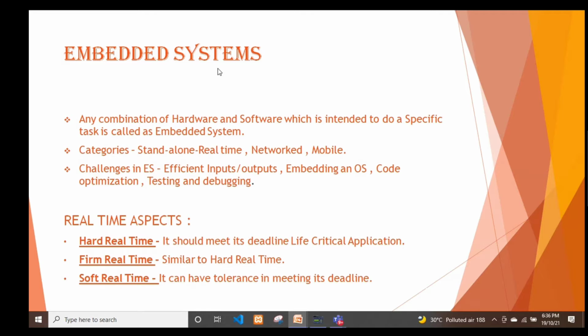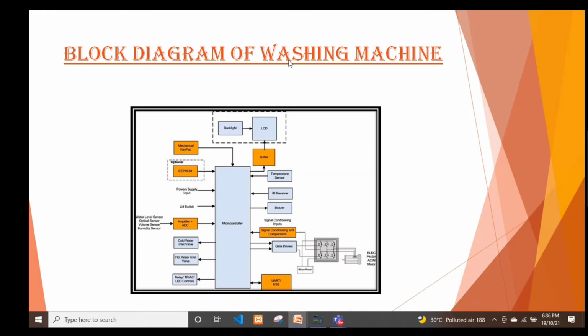So embedded system is basically the combination of hardware and software which is designed and intended to do a specific work. Categories are standalone, real-time, network, mobile. Real-time aspects are hard real-time, firm real-time, soft real-time. This is the block diagram of the washing machine.